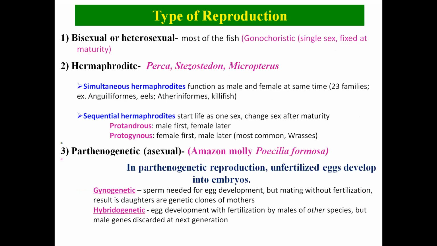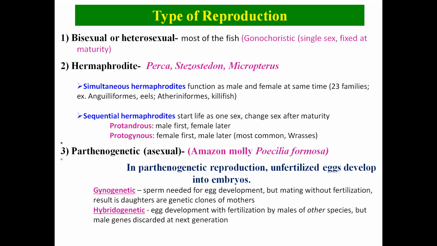As I have told, most of the fishes are bisexual or heterosexual, means the male and female gamete producing organs are in two different individuals of the same species. But there are fishes which are hermaphrodite also.